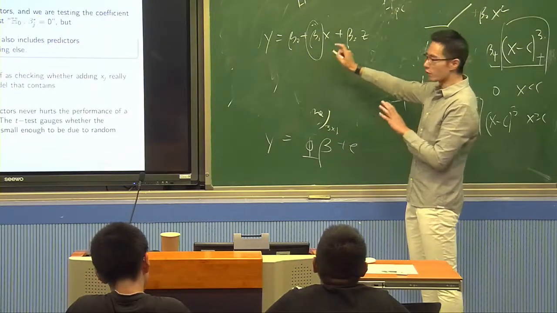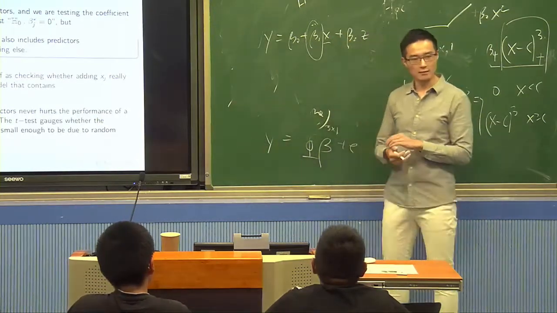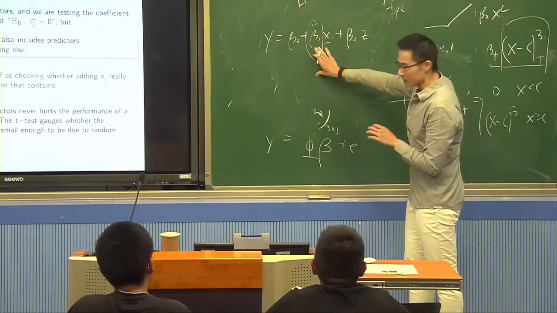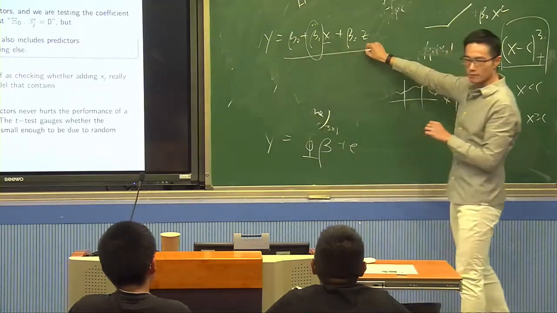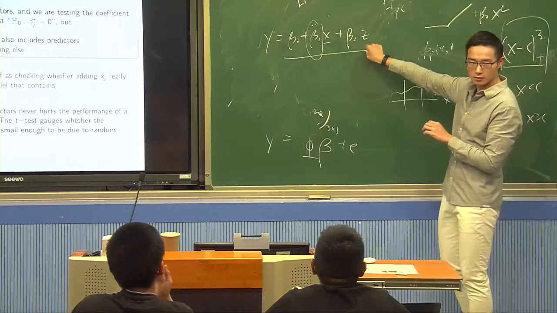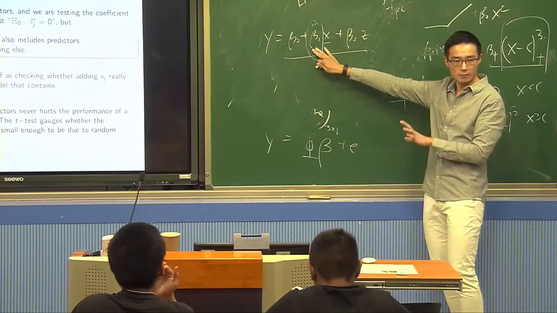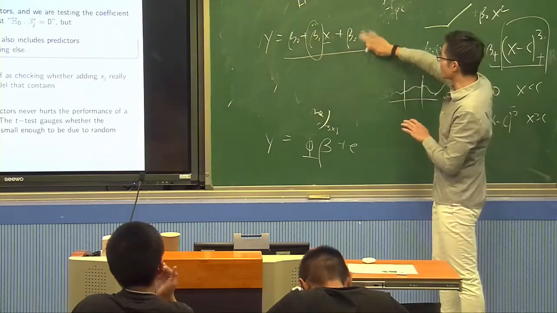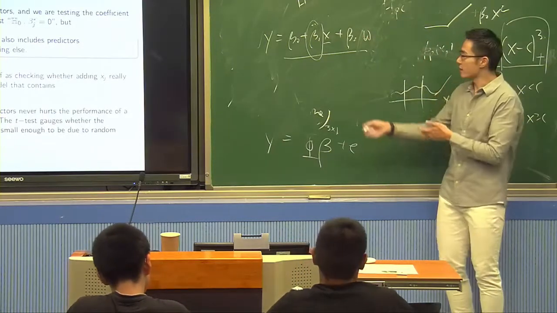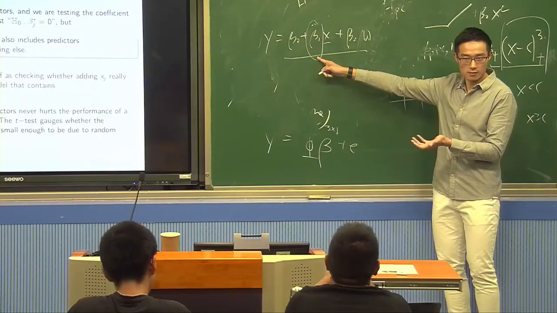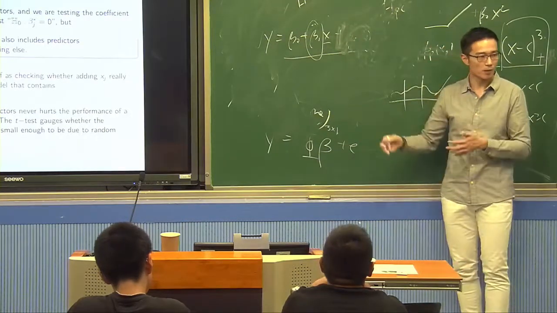Many people go from here to say, I conclude that X has a significant effect on Y. Well, whenever this beta is positive and significant, it's always with respect to this specific model. If I change this model, we may no longer have the same beta 1, and beta 1 may not be significant anymore. If I do not use Z, if I change to another variable W, that's a different model. In this case, beta 1 may no longer be statistically significant or have the same sign. Or maybe let me just get rid of it, then we can have a completely different beta 1.